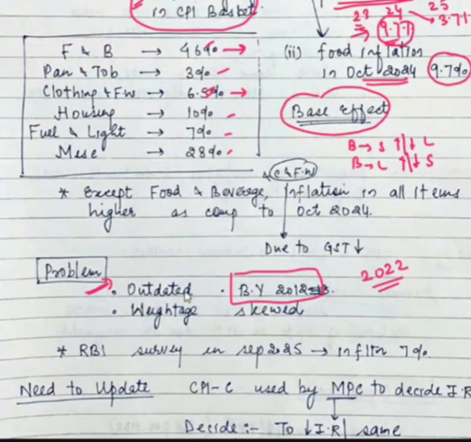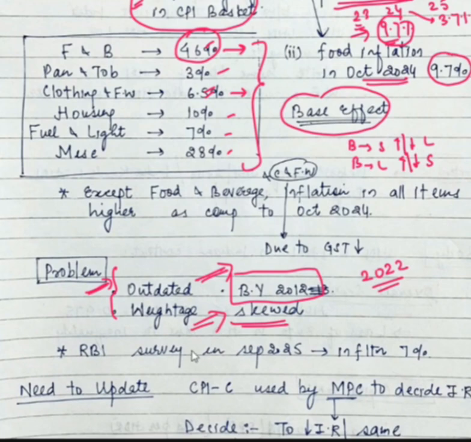At the same time, the other problem with CPI is that the weightage is quite skewed. We can see from this table that out of 100%, 46% of the weightage is given to food and beverage only. So if the price of food and beverages goes up or down, it's going to completely impact the CPI basket of goods. So we need to work upon these two. First, we need to update this as per the latest prices. Second, we also need to update the weightages.